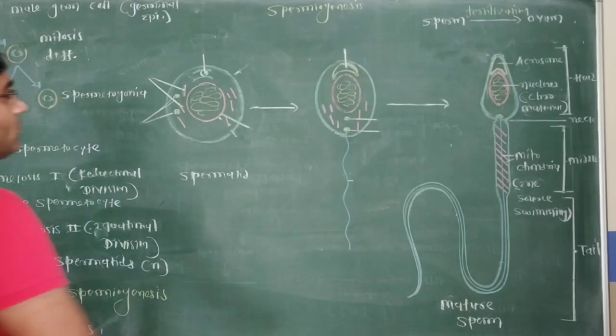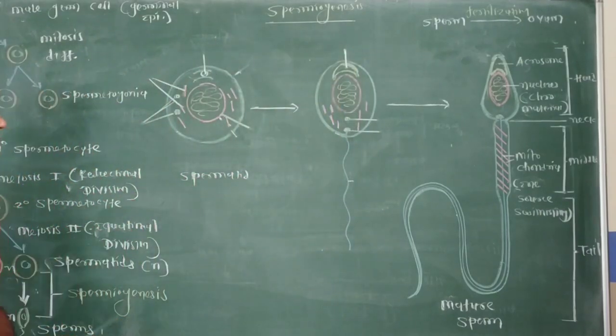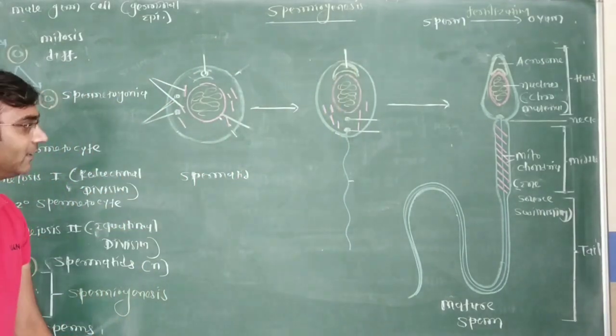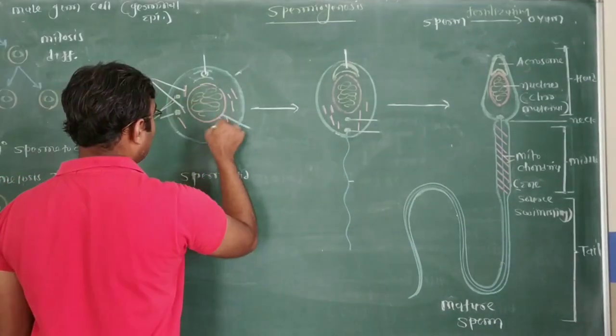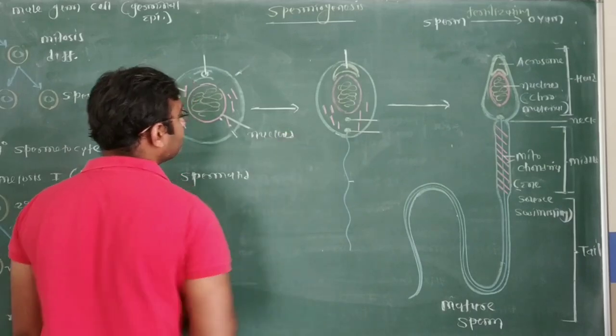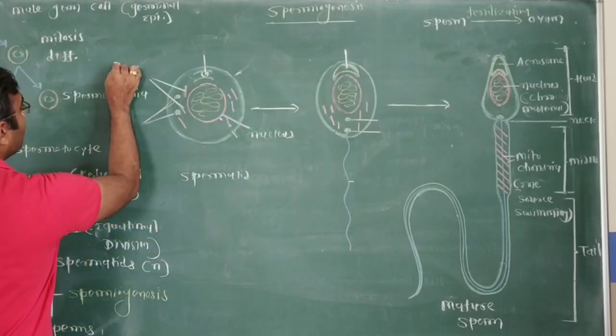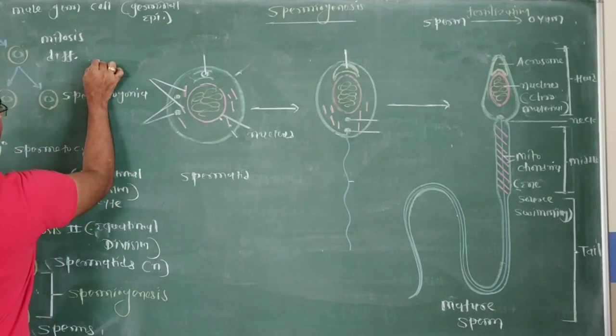Now the second phase of spermatogenesis, spermiogenesis. This is the structure of the spermatid, which is made up of a centrally located large rounded nucleus. Then there is this red strip, which is a large number of mitochondria.